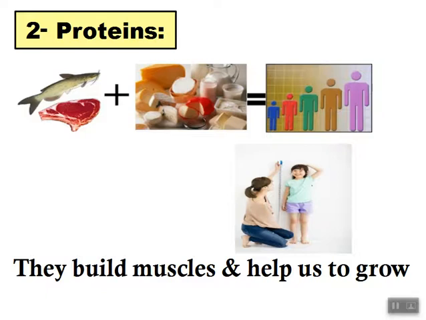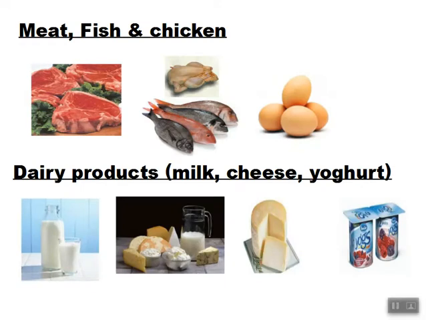Okay, again, how can we get proteins? Proteins are found in meat, fish, and chicken. And also in dairy products like milk, cheese, and yogurt. As you can see, all these kinds of food come from animals. So all the food that comes from animals contains proteins.